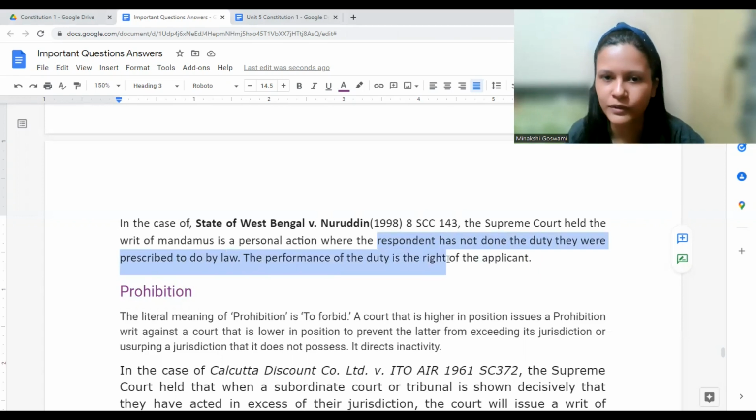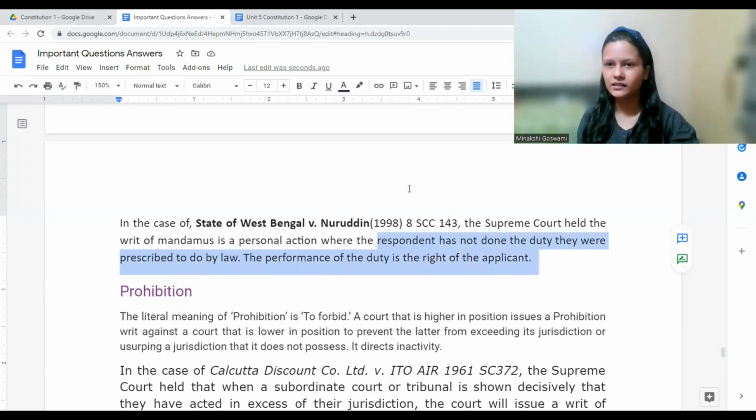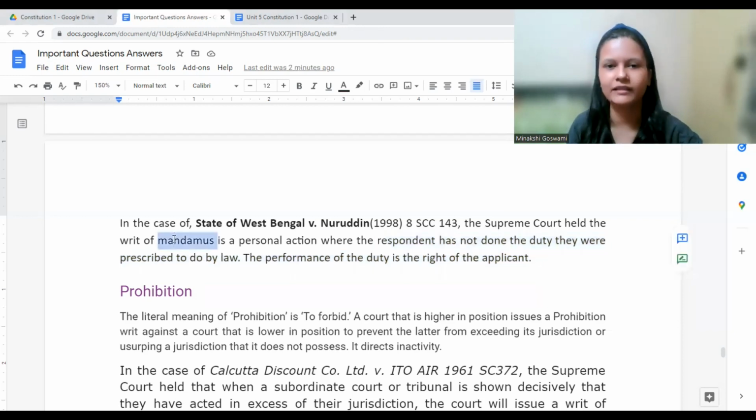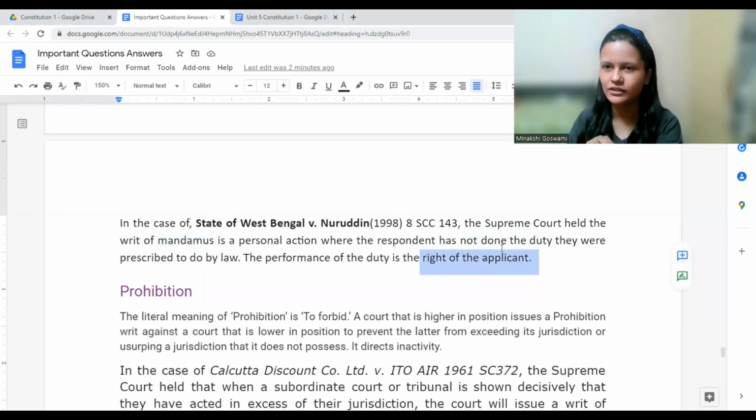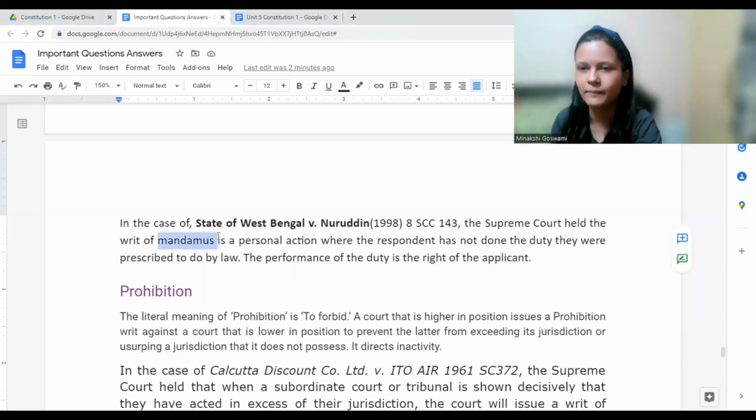The performance of duty is the right of the applicant. Government has appointed that person to do that duty only, to issue passport, or to issue driving license, to issue registration certificate, etc. If they are not doing that duty, there we can file Mandamus, because it is your right. You can seek a driving license: I'm above 18 years of age, I have passed the driving test also, I have a right to claim for the driving license. If they are not giving it to you, you can file a case for Mandamus.